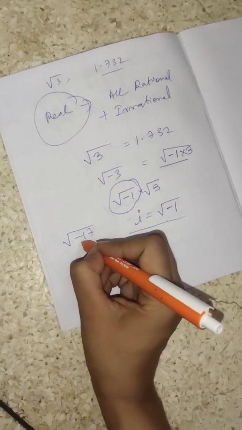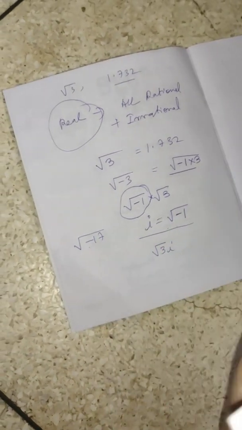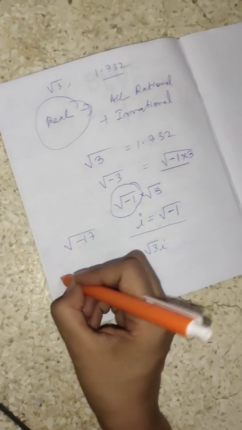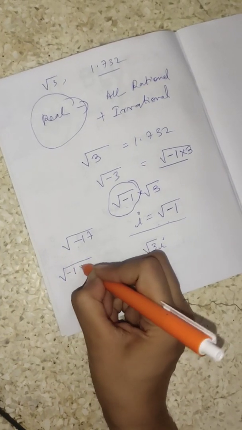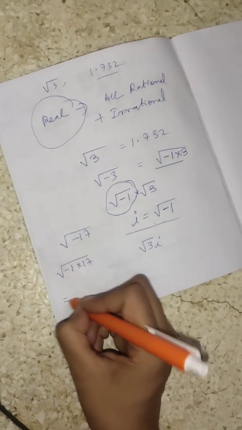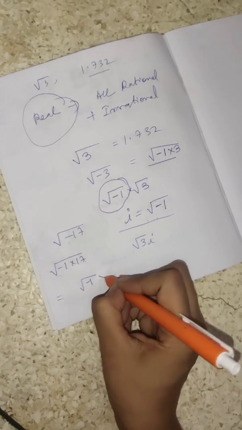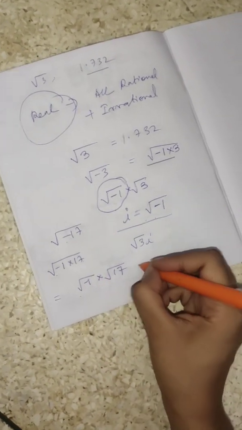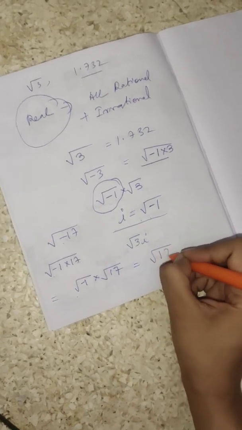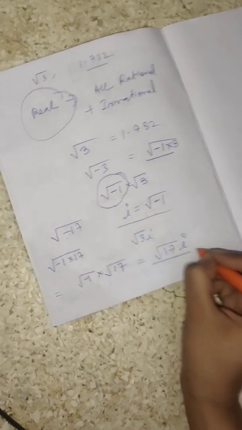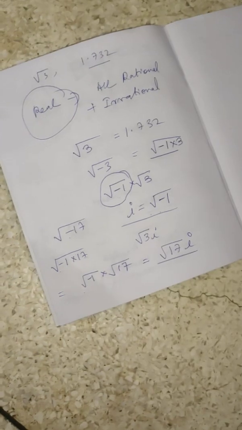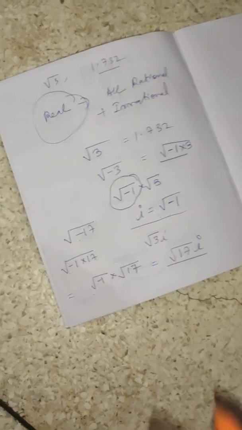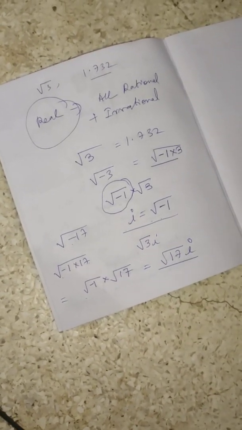Square root of minus 17. The square root of a negative number is not possible. So what is it? Minus 1 into 17, right? Then this can be written as root minus 1 into root 17. Root of minus 1 is nothing but iota. So root 17 iota. This is what a complex number is all about. But complex numbers are of many types.